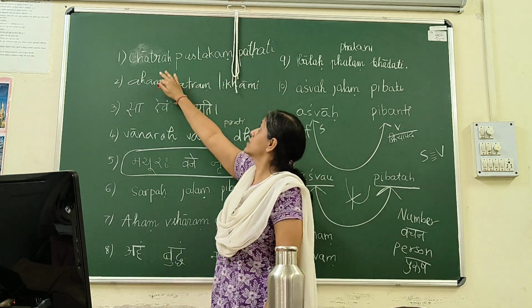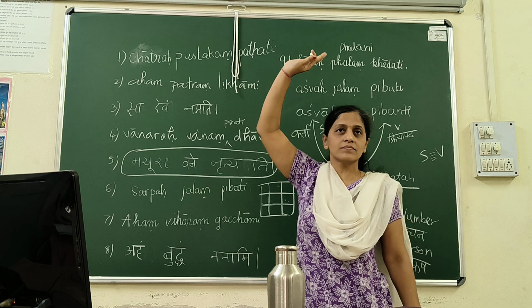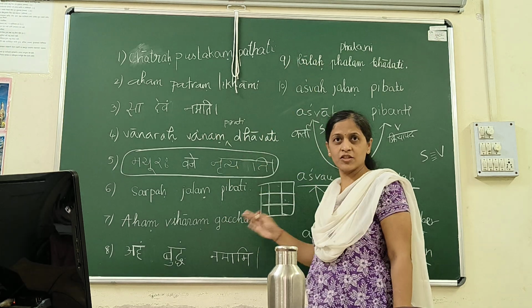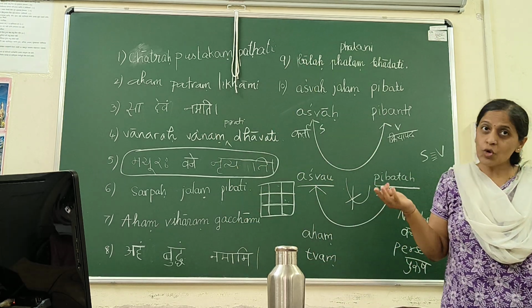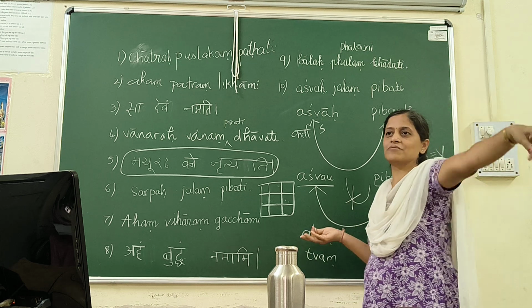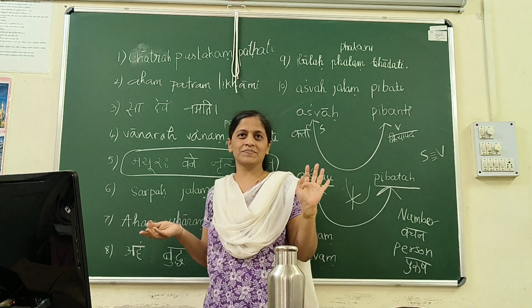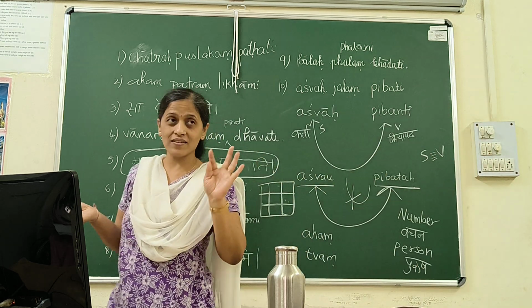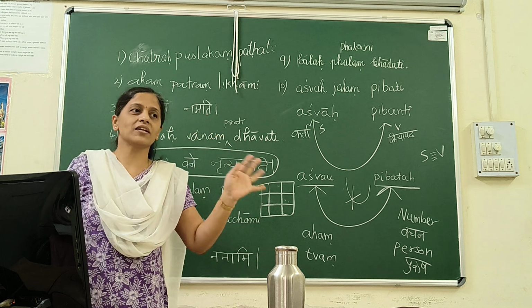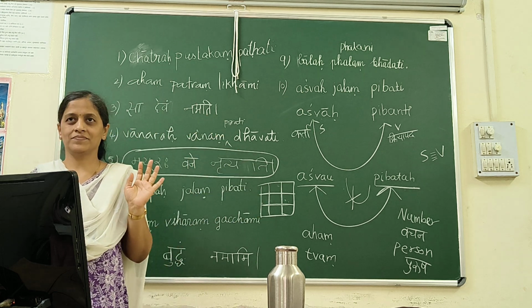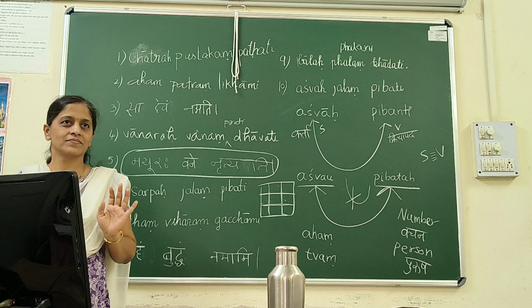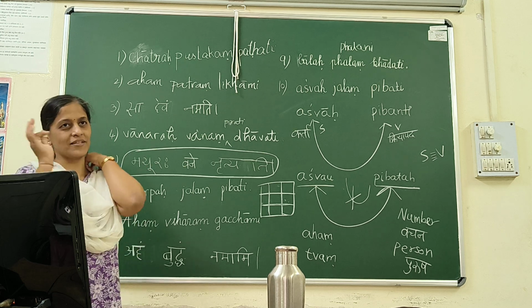No one wrote Chhatraha pustakam pathanti. No one has written a wrong sentence here. So you know that there is a relation between subject and verb. Because there is a relation between subject and verb, it is called active voice. Is this much clear? You can write it, I'll explain in Marathi.